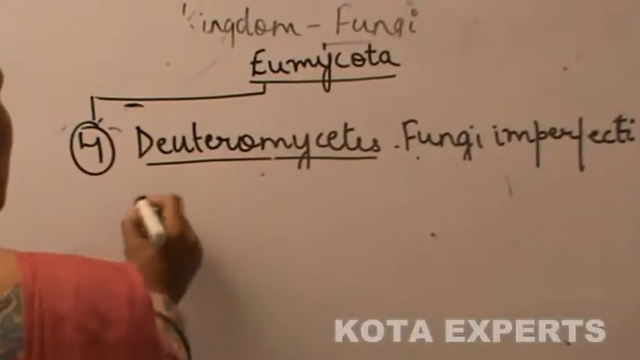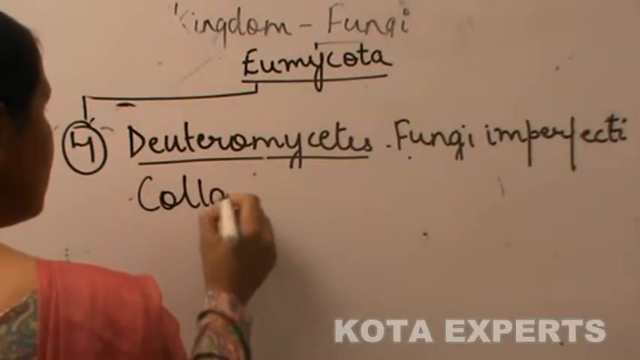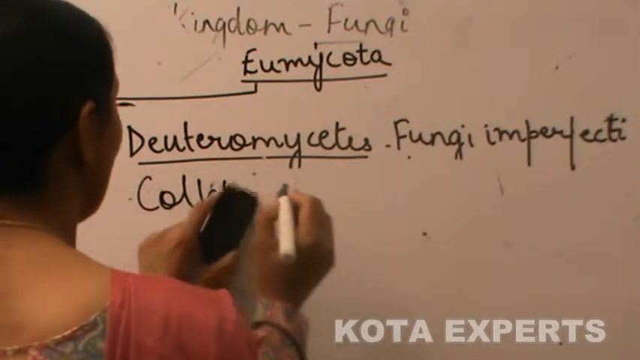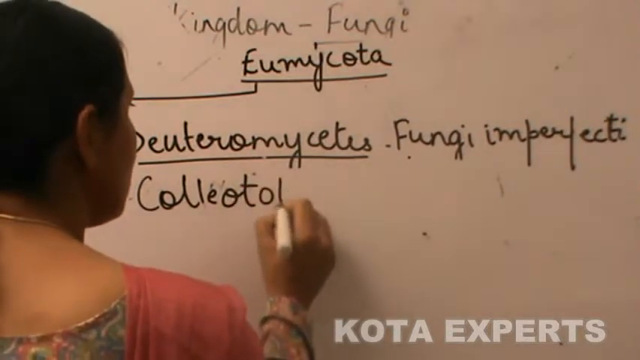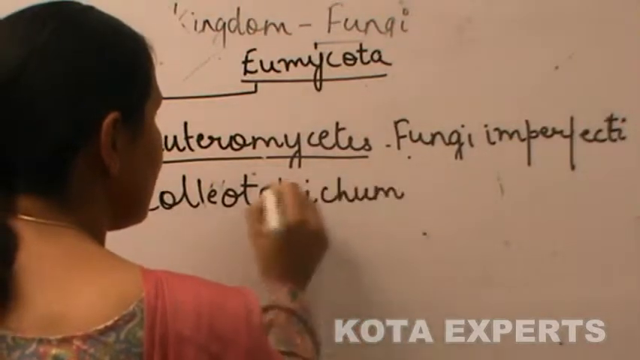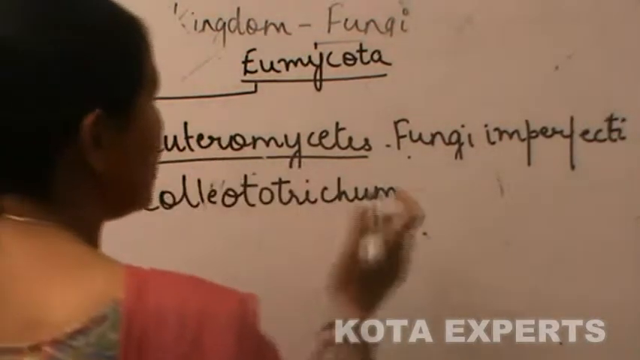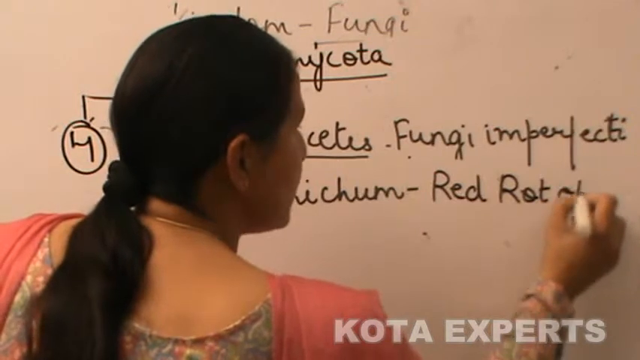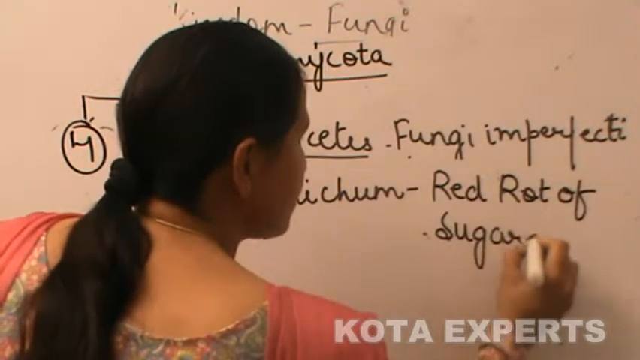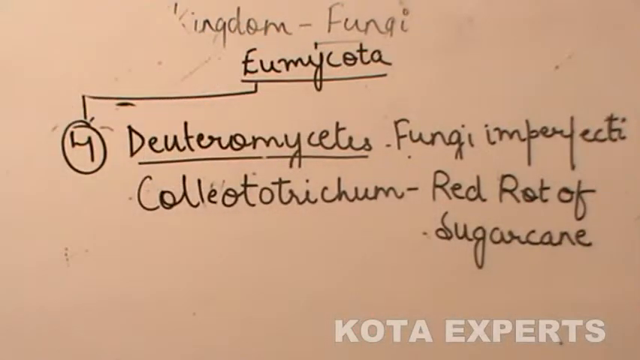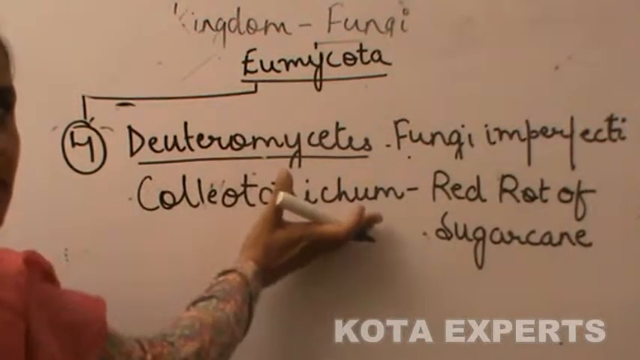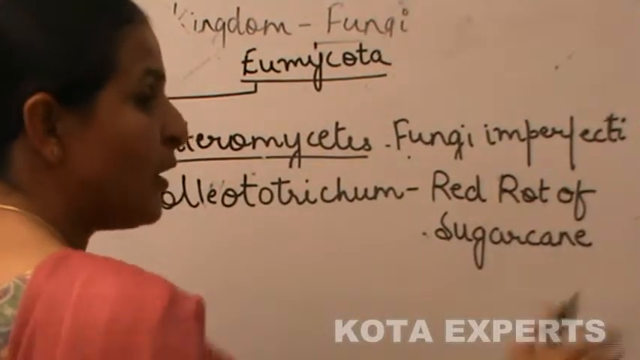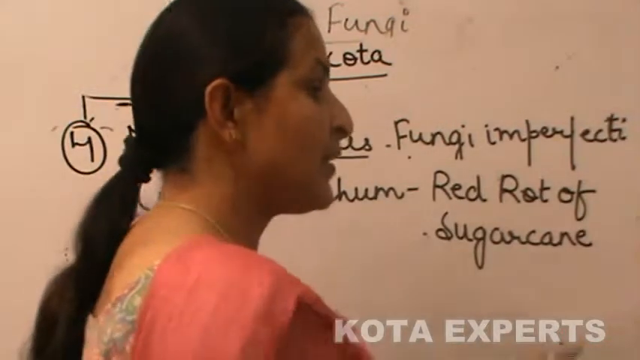First example is Colletotrichum. It is a parasitic fungus which causes a disease called red rot of sugarcane. It is an important fungus. Colletotrichum is an important fungus which causes an important disease called red rot of sugarcane.